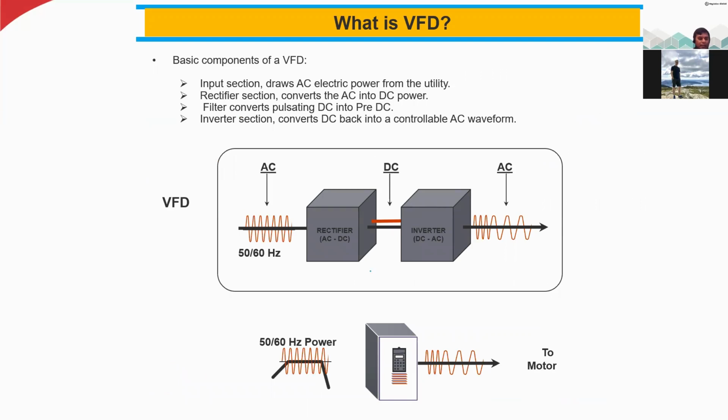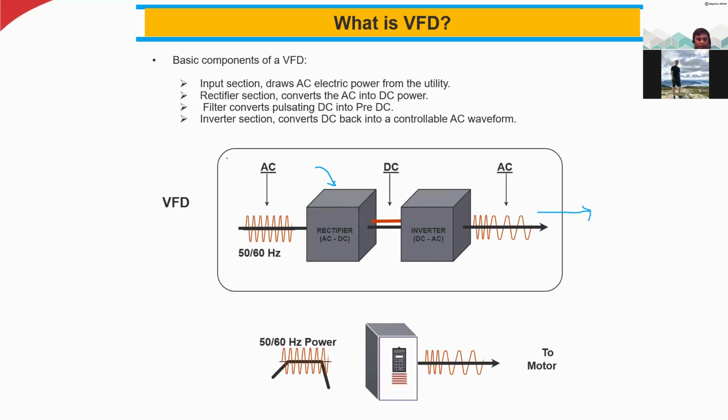And so here is just a block diagram. We are applying the input voltage, 50 or 60 hertz AC. First we are giving this input to the rectifier. The rectifier is giving the DC output, and the DC output is given to the inverter, and the inverter is giving variable frequency at the output, and this is given to the motor.